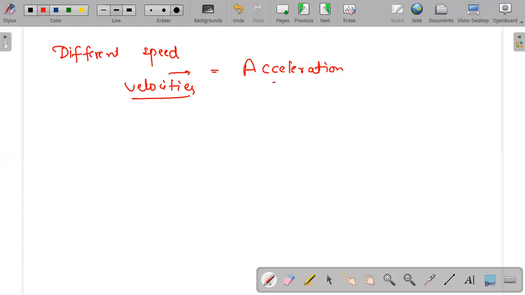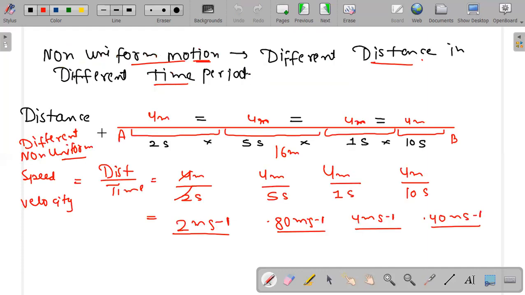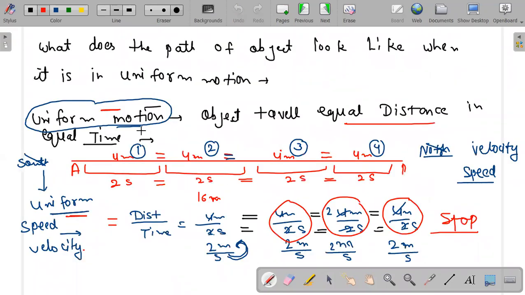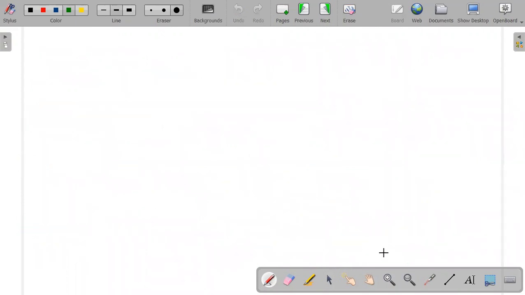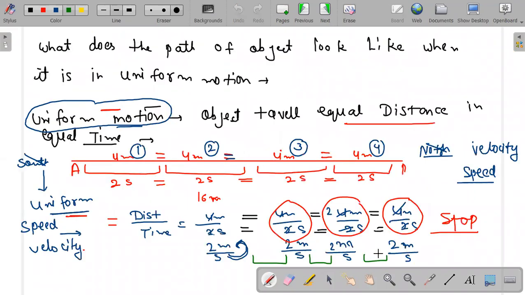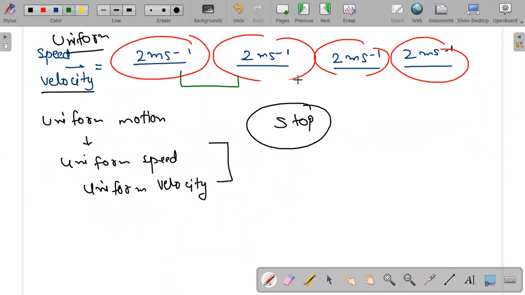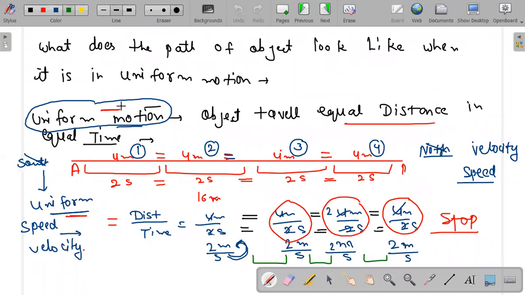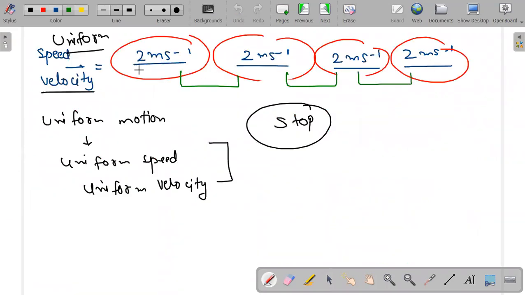Acceleration. So what is acceleration? You can see there is a difference, they are not the same now. But if I go here, I cannot find any difference, they are same. 2 meter per second, 2 meter per second, 2 meter per second. Why do I get this? Because I'm having uniform motion, and with uniform motion I get uniform speed and uniform velocity. Everything is same.